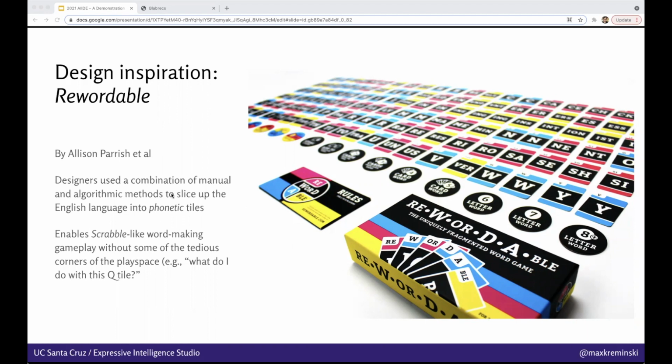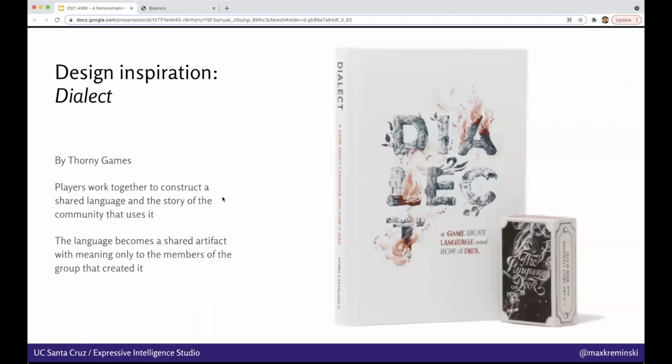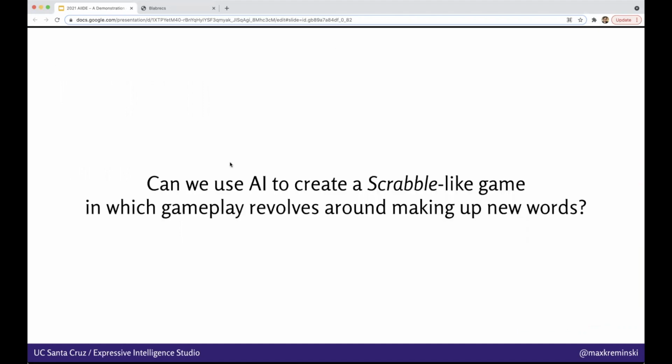Q tile. We were also looking at the tabletop game Dialect by Thorny Games as a source of design inspiration. In this game, players work together to construct a shared language and the story of the community that uses that language. The language itself ends up becoming a shared artifact with meaning only to the members of the group that created it, and dies implicitly as the members of that group dissipate. And both of these led us to the question of whether we could use AI to create a Scrabble-like game in which gameplay revolves around making up new words.